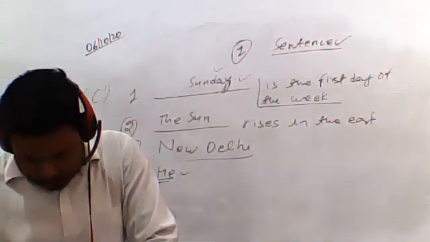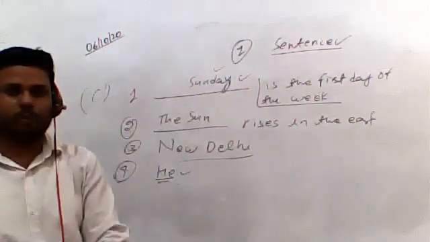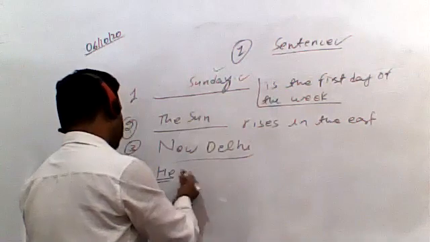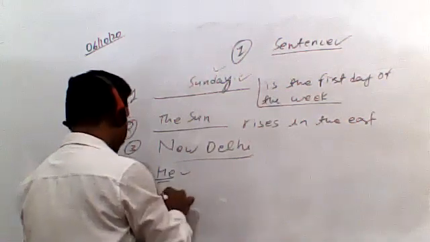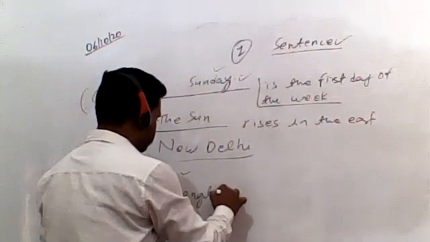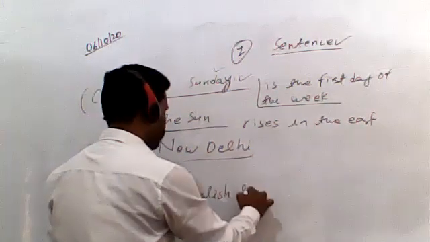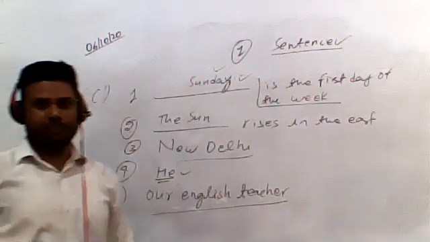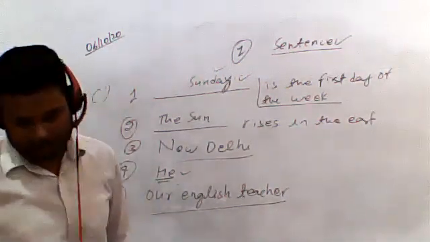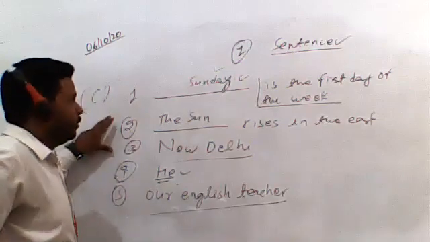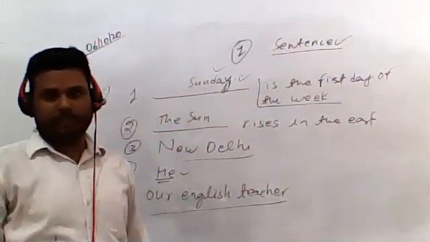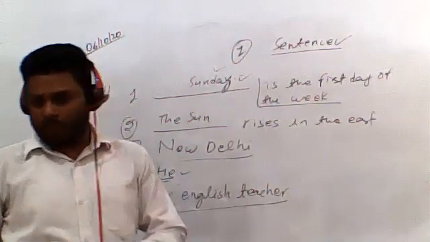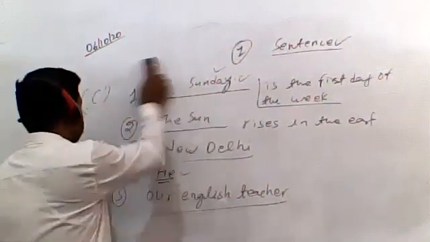Now let's talk about the fifth: teaches us English. Who teaches us English? Our English teacher. So this could be the subject in the fifth sentence. This is how you can complete exercise C related to the first chapters. It was again easy. I don't think there should be any problem for anyone. If there is any problem, you can note it down. I will come to you and take your questions.